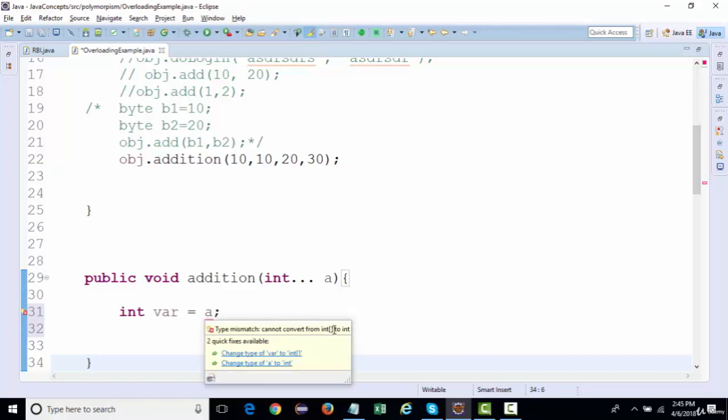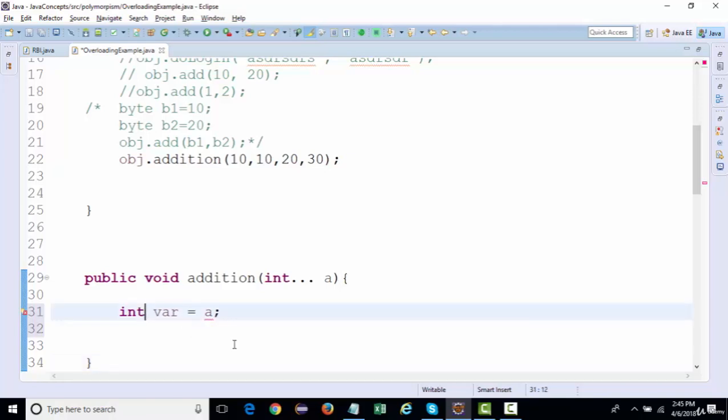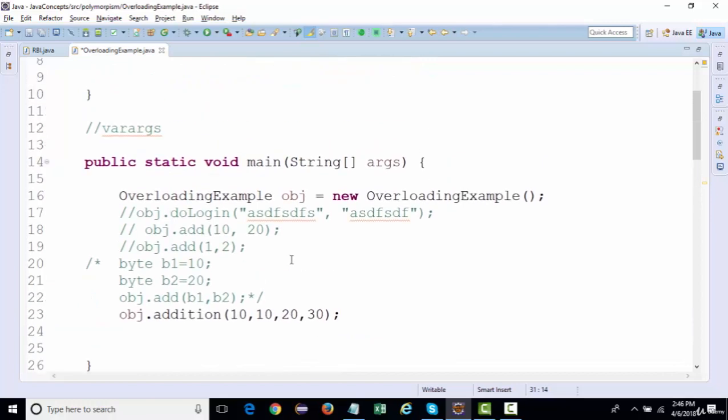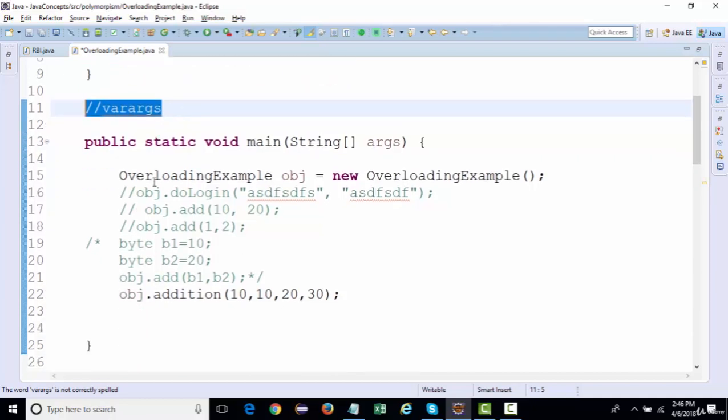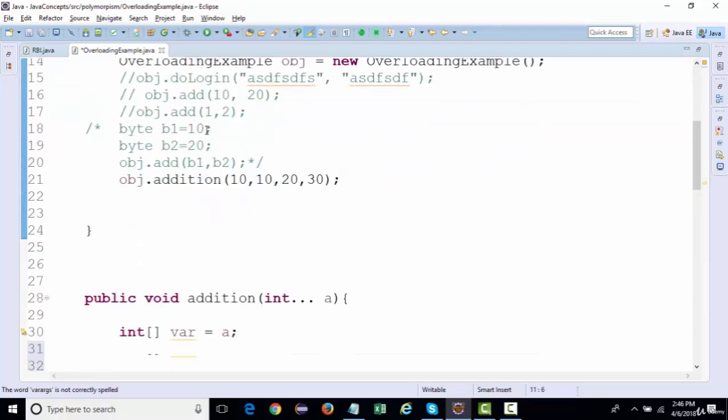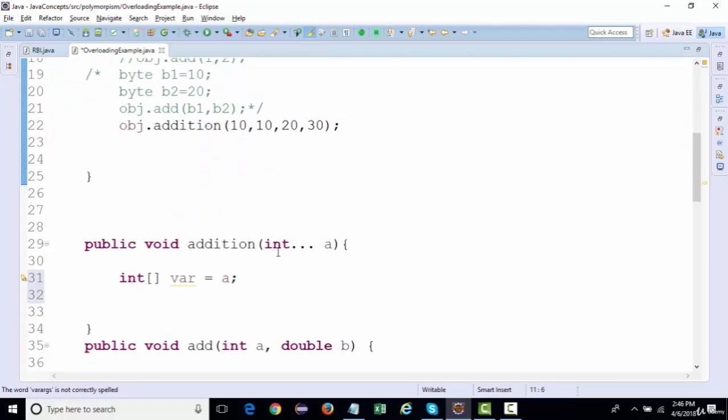So this will actually be stored in the form of an array, and then you can write a for loop and add these numbers. So just Google around for var args examples. Although these are not very much in use, they could be asked in interviews as well: what are var args and how do you define them? This could be used in method overloading as well.